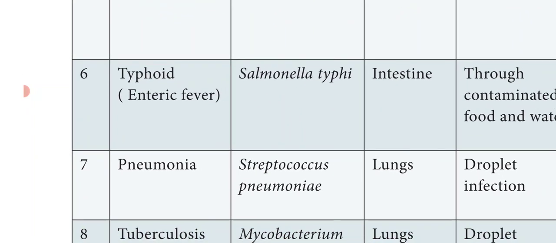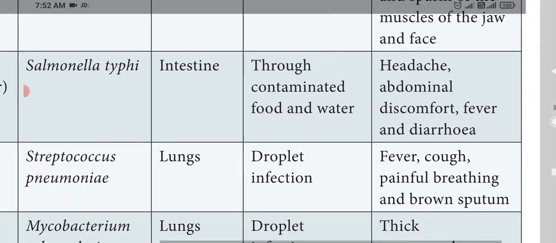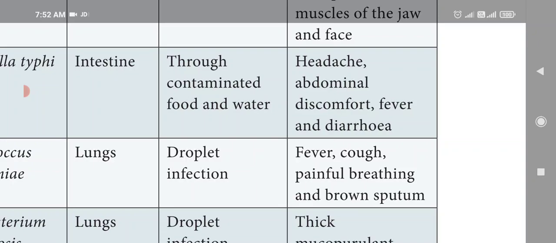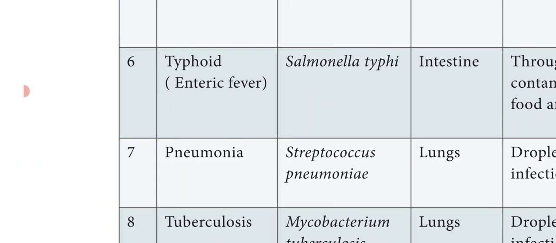Next is typhoid. It is commonly called enteric fever. It is caused by a pathogen called Salmonella typhi. So the name of the bacteria is Salmonella typhi. It mainly affects the intestine, and this disease is transmitted through contaminated food and water. So symptoms are headache, abdominal discomfort, that is pain in the abdomen, fever and diarrhea. So these are the symptoms of the disease.